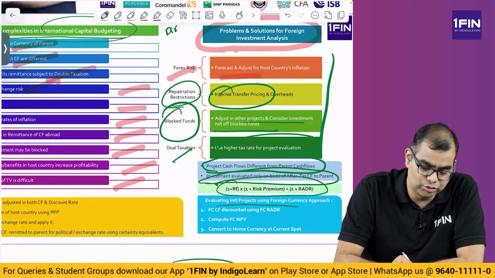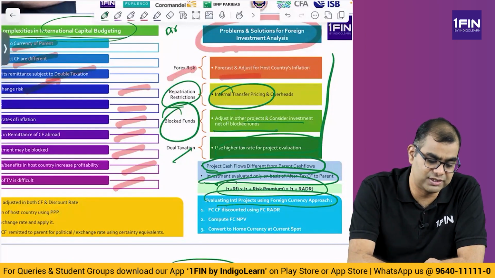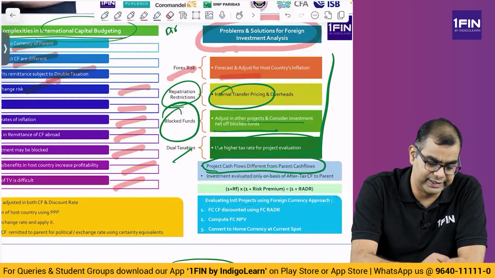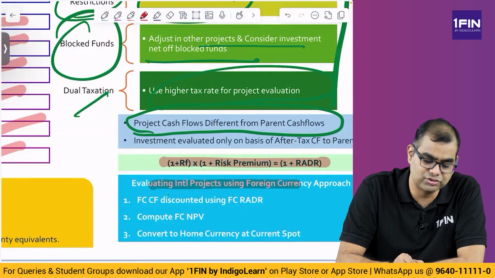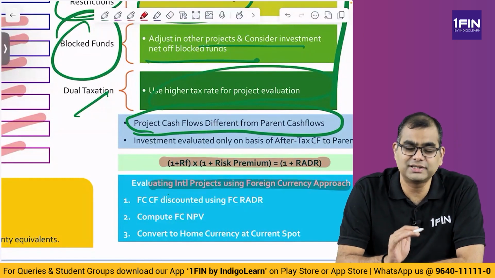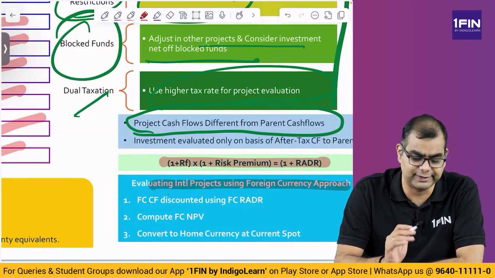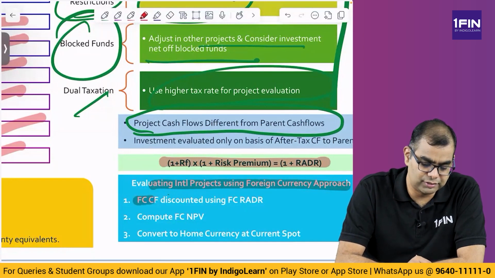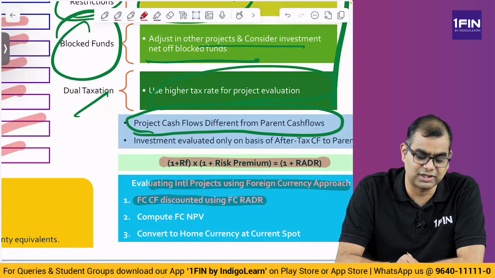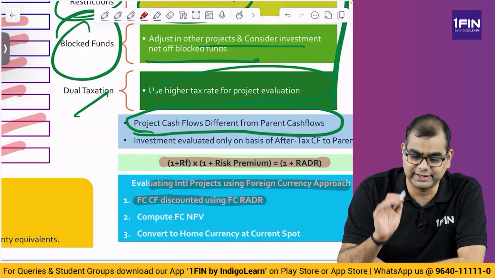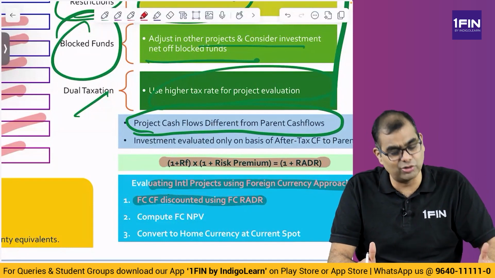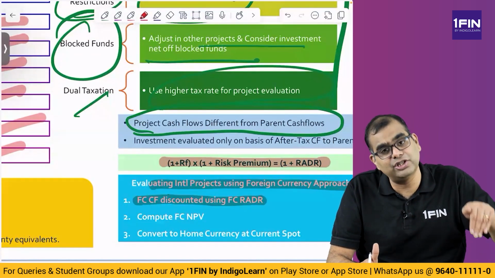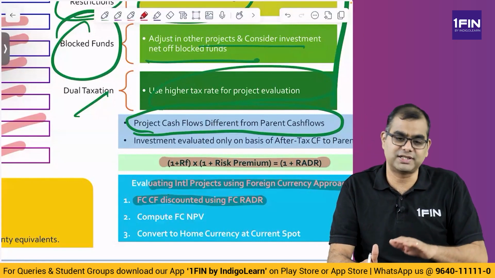First, you do this only when they specifically say, please note these words, I am trying to highlight this again and again. You use this risk-adjusted discount rate approach only when they use the words: evaluate international projects using the foreign currency approach. This is the way you have to do it, and they will give you the data. Foreign currency cash flows are discounted using the foreign currency RADR. That is, you are based in India, you are investing in the US, and you are getting some US cash flows. The US cash flows are discounted using a risk-adjusted discount rate for the US, and then the project is evaluated. That is the first step.